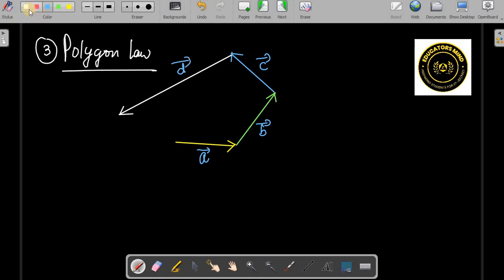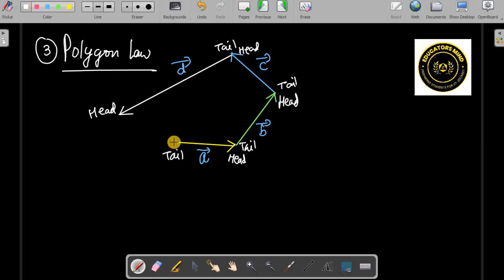Four vectors I have tried to join head and tail together, like the head of a and the tail of b are coinciding. Similarly, the head of b will coincide with the tail of c, right? So the head of c will coincide with the tail of d, like that. And this is the head of d, and this is the tail of a.